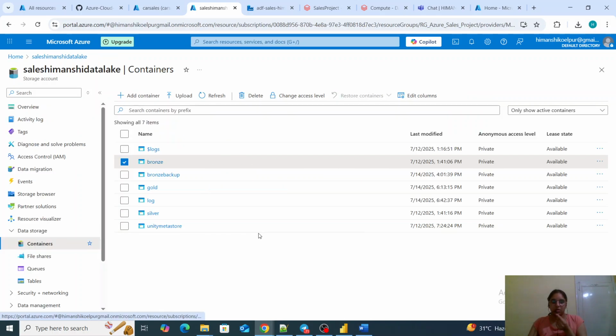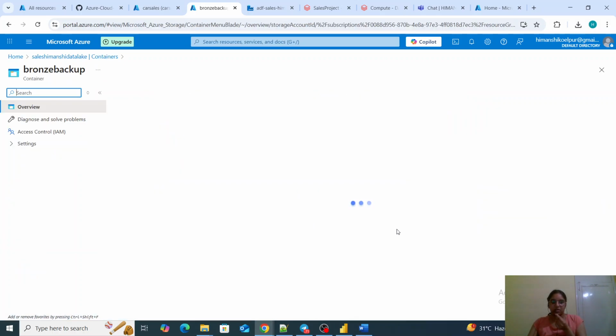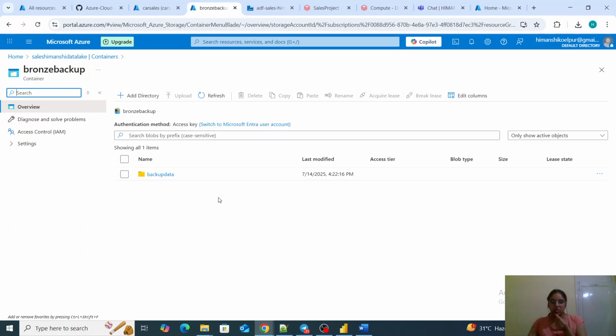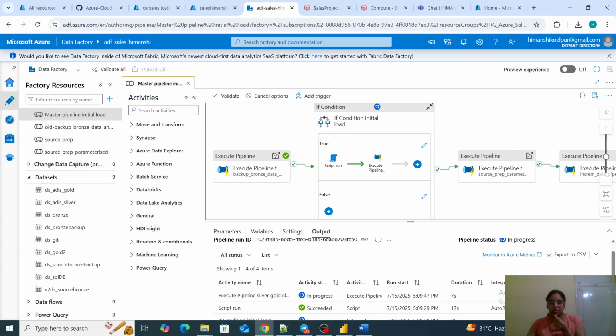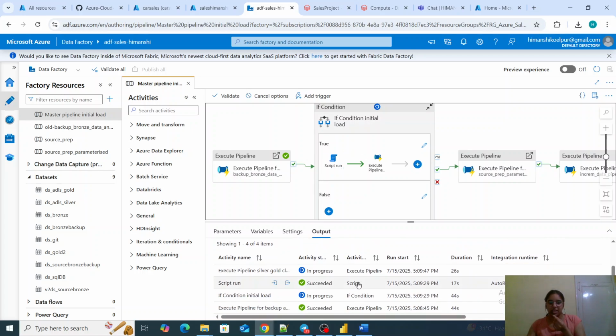So now I will have data in my bronze backup table. Today is the 15th, and it has my data. So it is backed up correctly. Now go back to this. For the first time load, the if condition was successful, because I am running it for the first time load, which is historical.